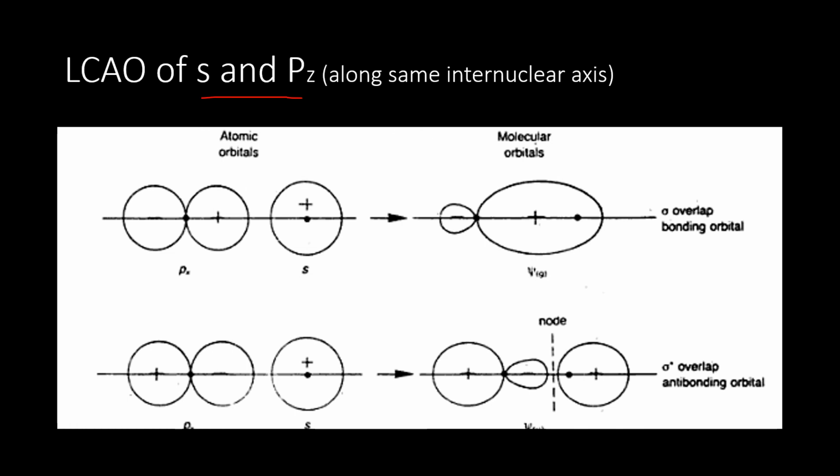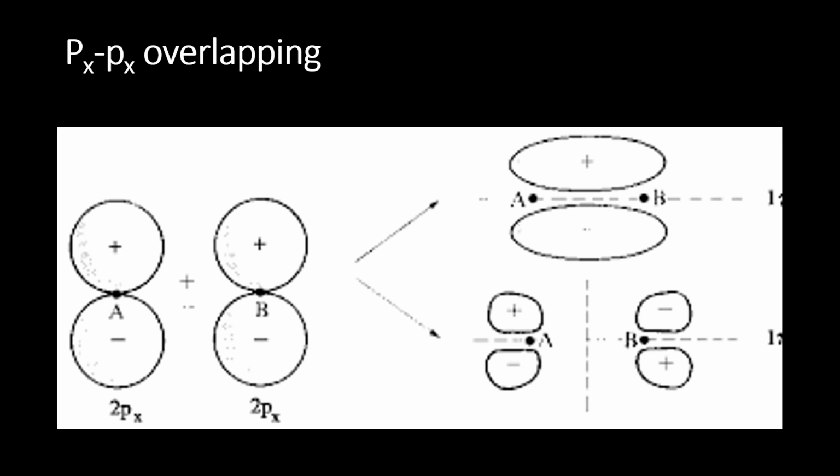Both lie in the same orientation along the internuclear axis. Plus and plus gave a bonding molecular orbital, and different symmetry and different orientation, plus and minus, gave an antibonding molecular orbital. It is between px and px. Since it is a p orbital, it gives rise to pi molecular orbitals. One is pi, the other is pi star. So one is bonding, the other is anti-bonding molecular orbital.